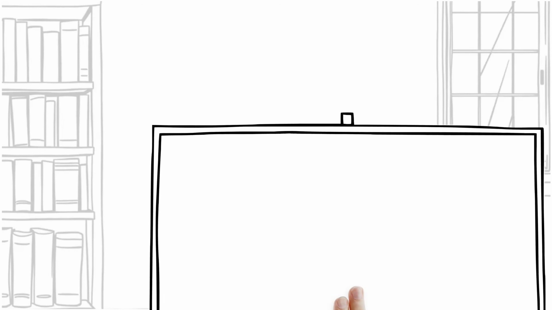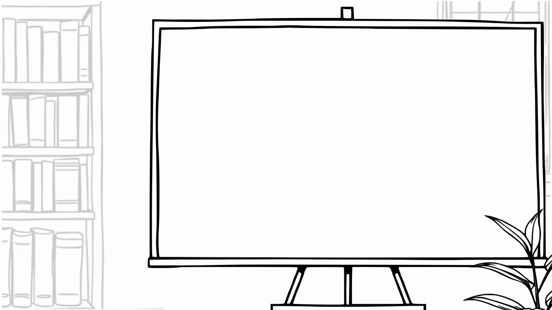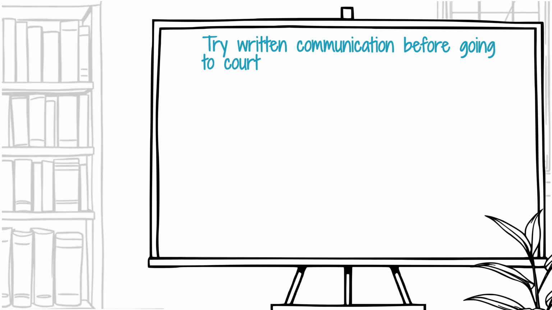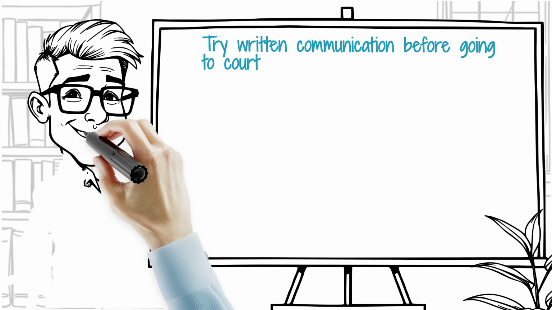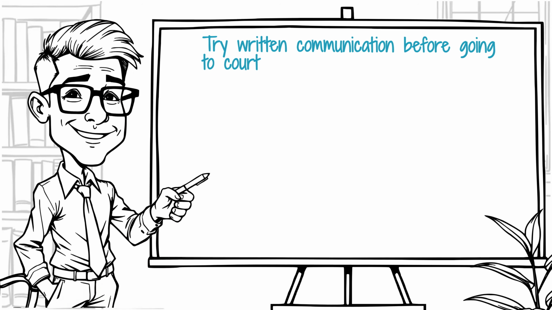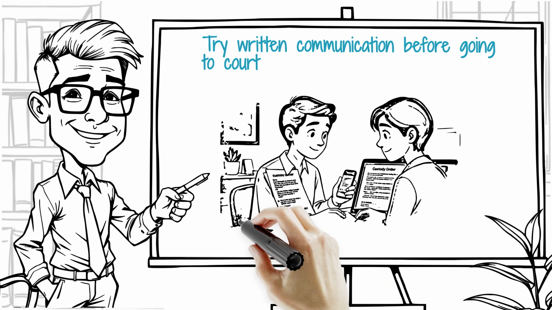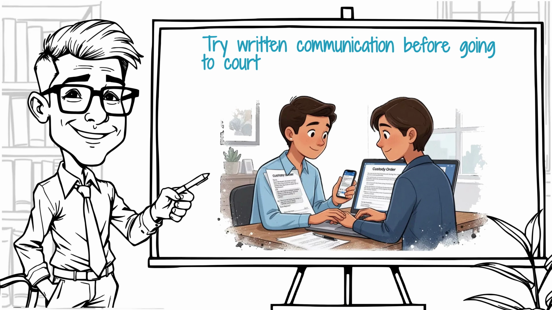If the problem is temporary or minor, try to resolve it in writing first. A clear text or email reminding the other parent of the order can sometimes fix the issue without court. Keep your communication brief, factual, and child-focused. Do not argue, threaten, or insult. Anything you write may later be used in court.